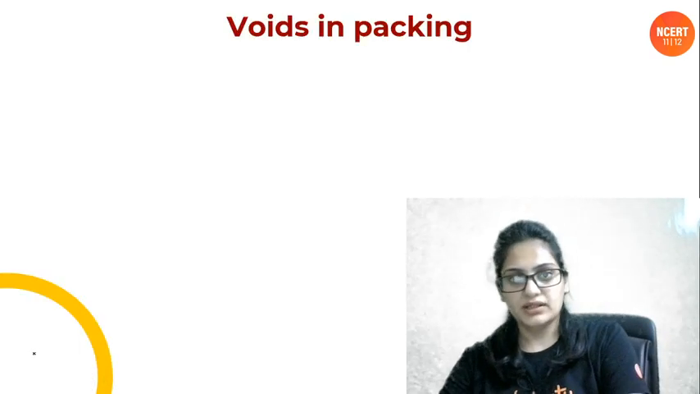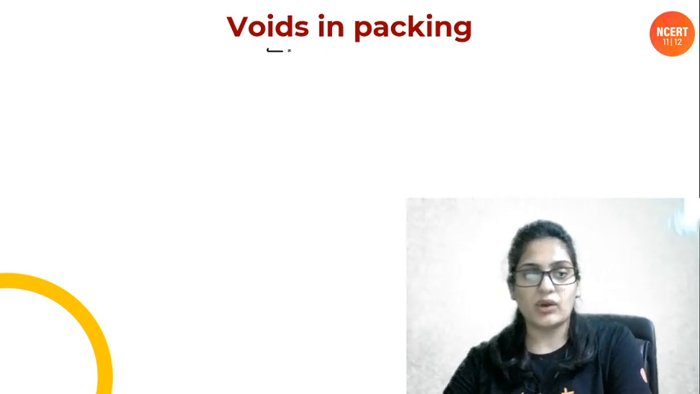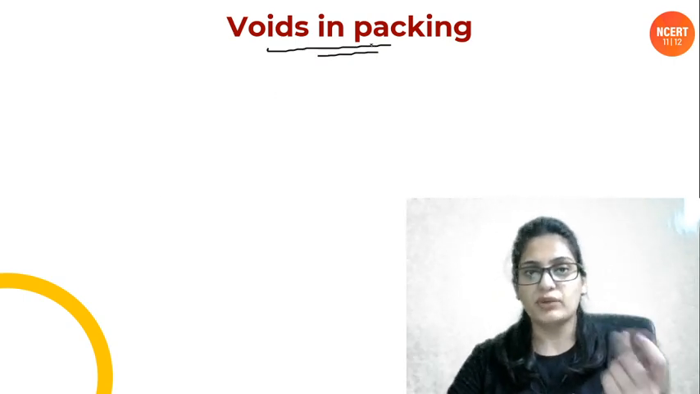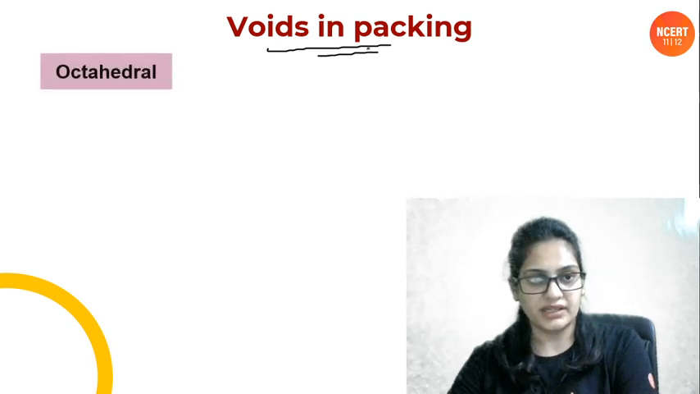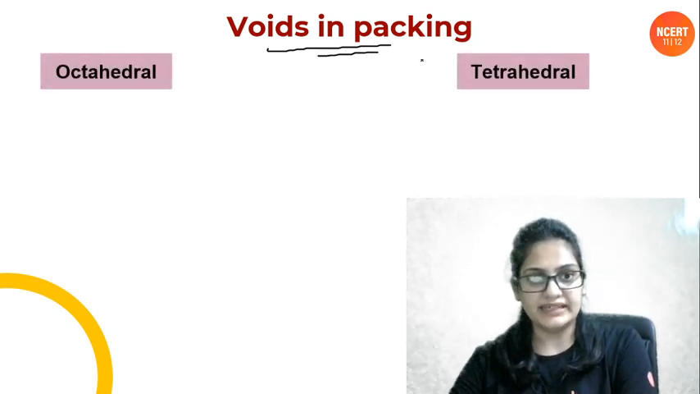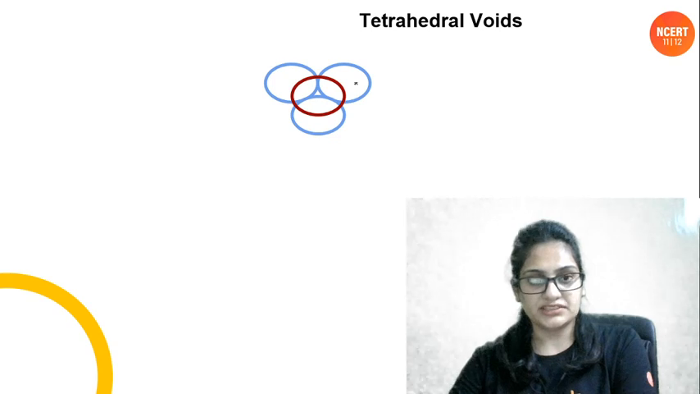Now voids in the packing, I already told you about them. So let's just have a quick review. We will quickly go through it. How is an octahedral void formed? Tetrahedral void, how is a tetrahedral void formed?